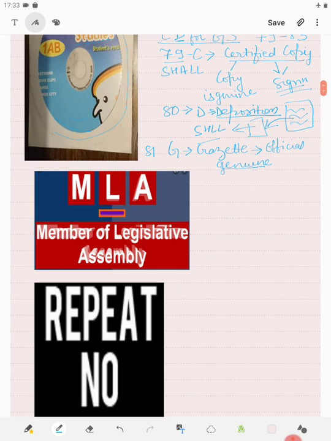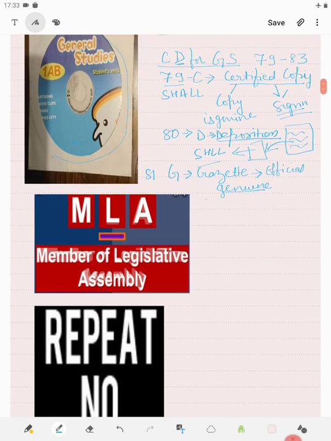Next is your section 82. 82 is regarding the presumption of document which will be admissible in England without proof of seal or signature, as the Evidence Act was made in 1872 when we were under British rule.